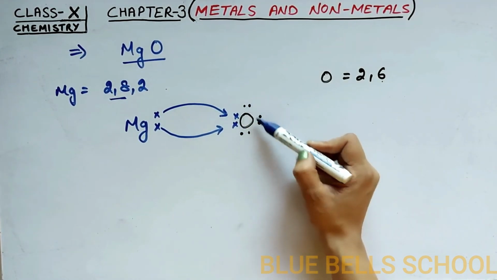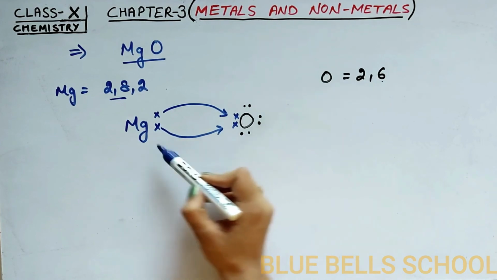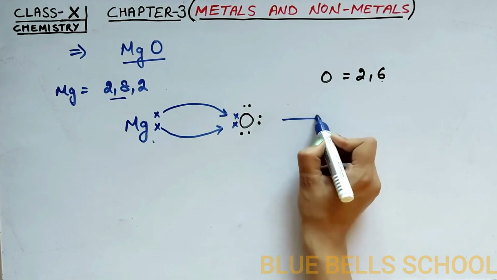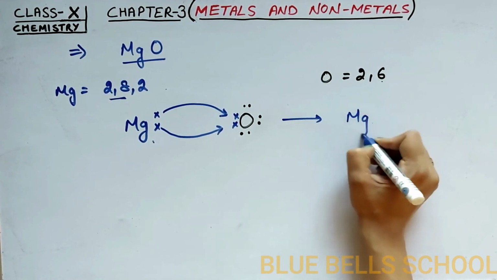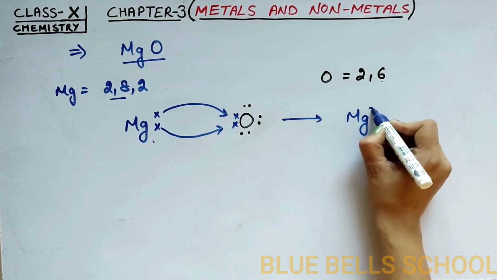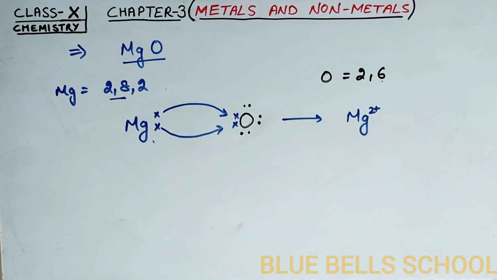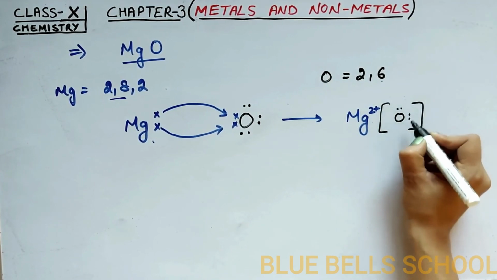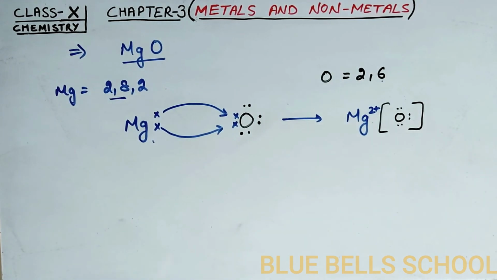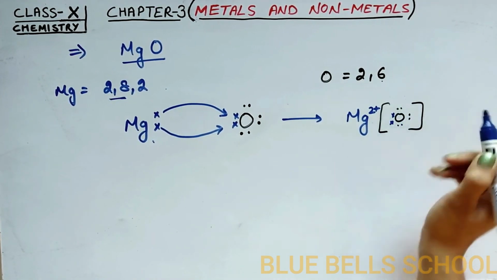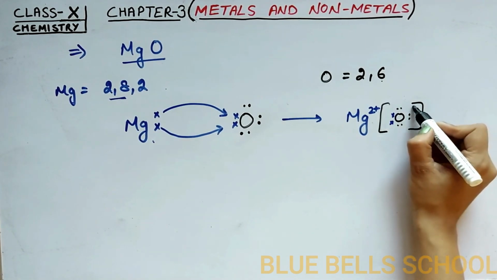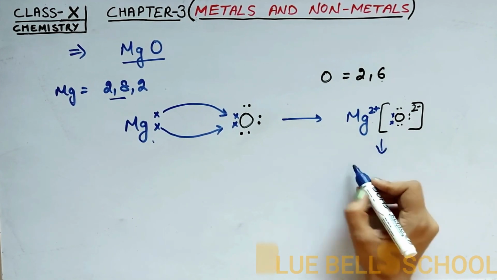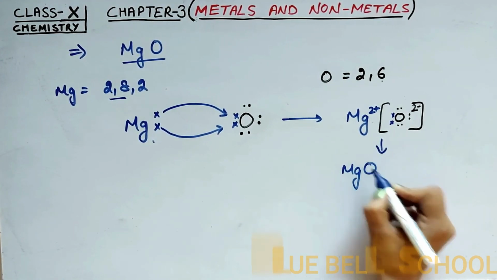In this manner, oxygen gets the stable electronic configuration and magnesium also gets it, and they combine to form Mg 2 positive and oxygen with 6 dots, 2 negative. We can also write it in this form.